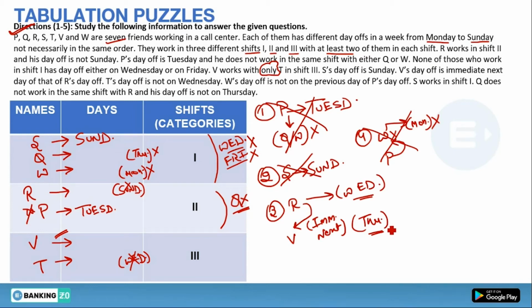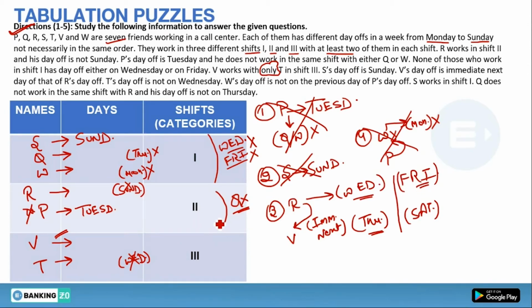See, if I assume Friday on R, then we will be on Saturday. This is also satisfying the condition. So let's check these two possibilities one by one.